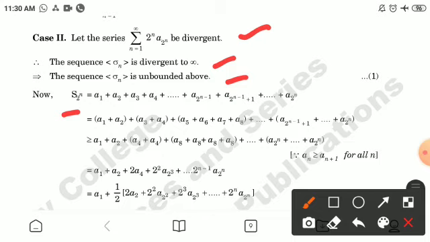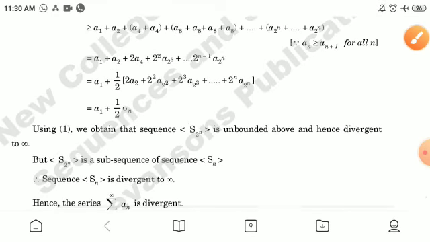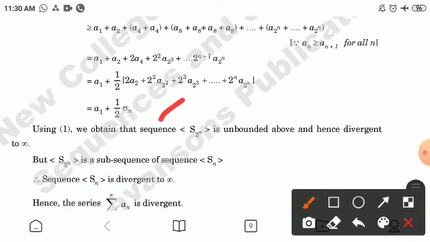Now S_(2^n) is equal to a1 plus a2 plus so on a_(2^n), that is a1 plus a2 plus a3 plus a4, writing in grouping, which will be greater than equal to this quantity, since an is greater than equal to an plus 1 for all n, or a1 plus 1 by 2 sigma n.